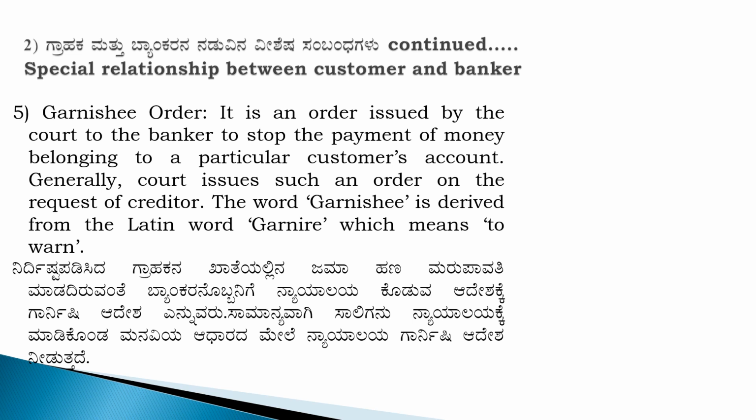What is a garnish order? It is an order issued by the court directing the banker not to make any payment out of the customer's account. Until this garnish order is taken back by the court, the banker need not pay any amount out of the customer's account to anybody, including the account holder. That is called a garnish order.